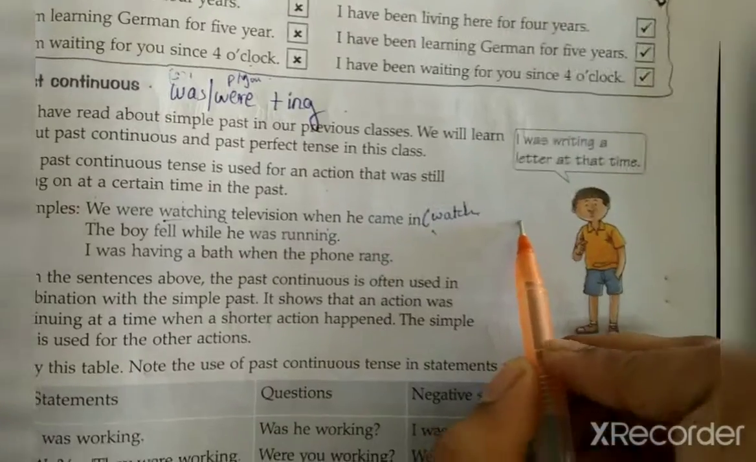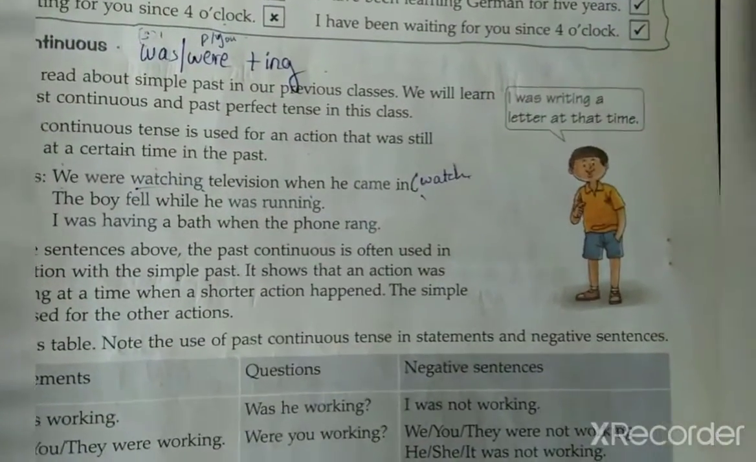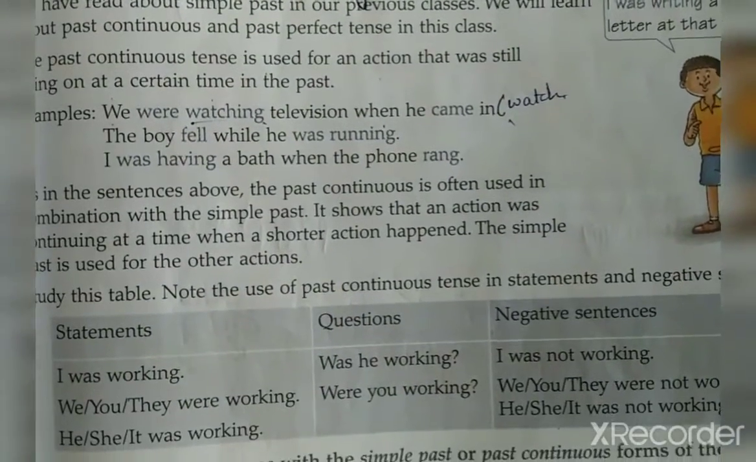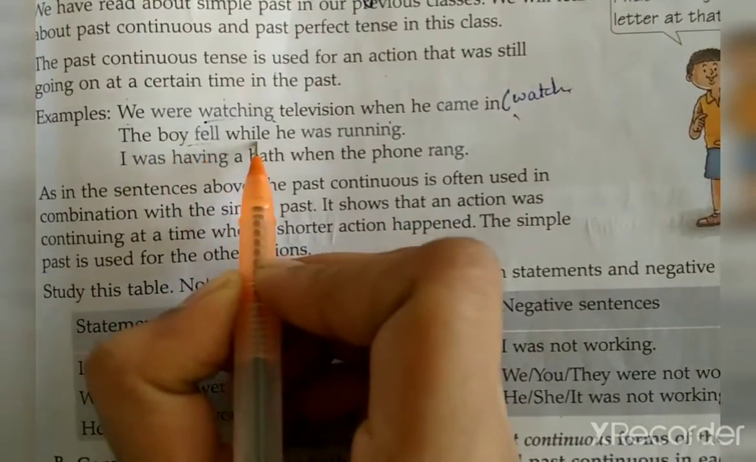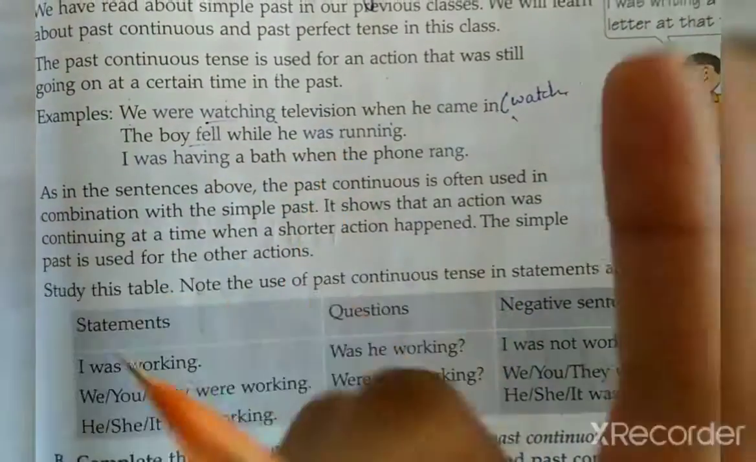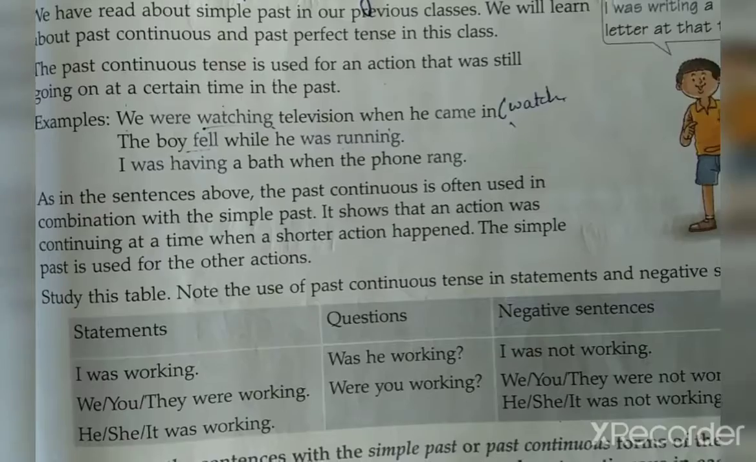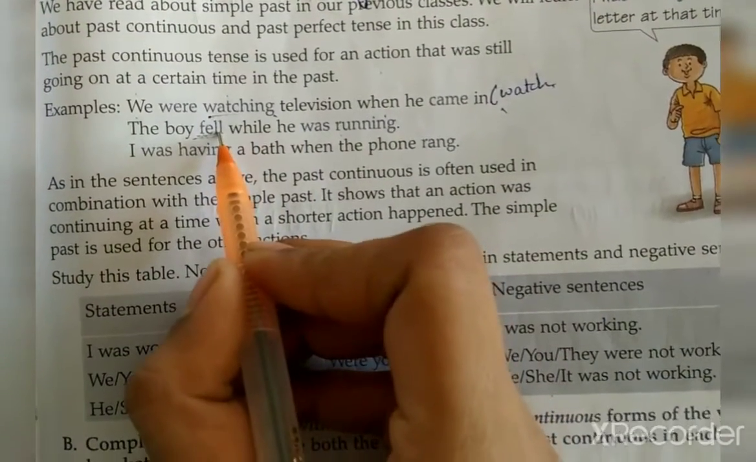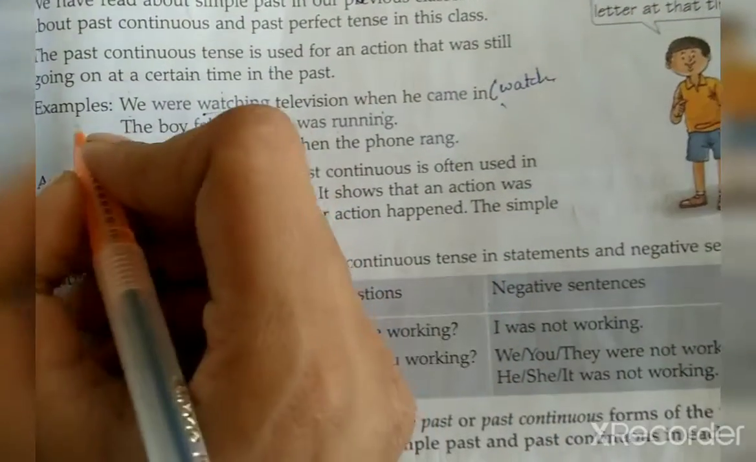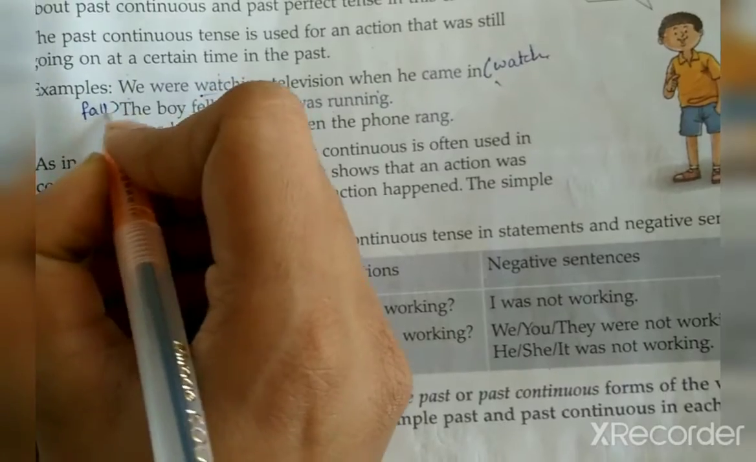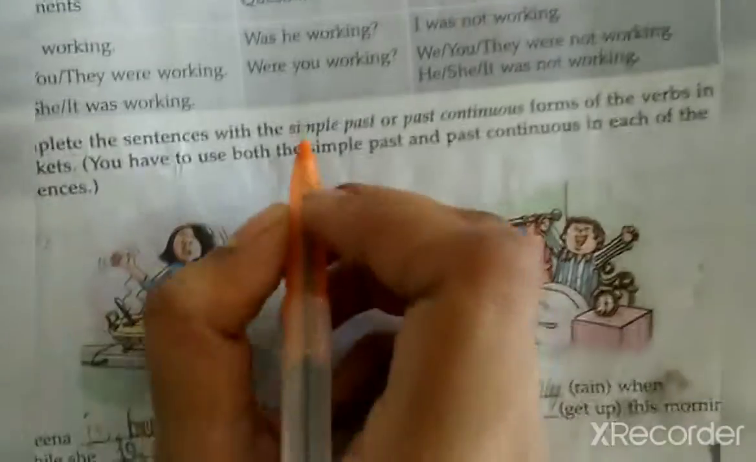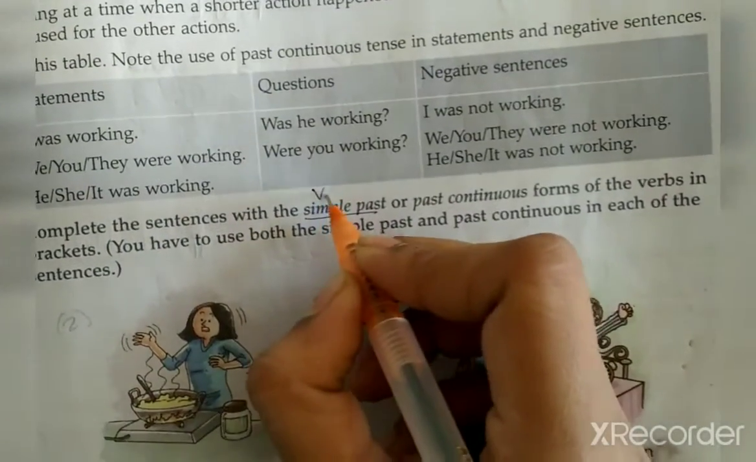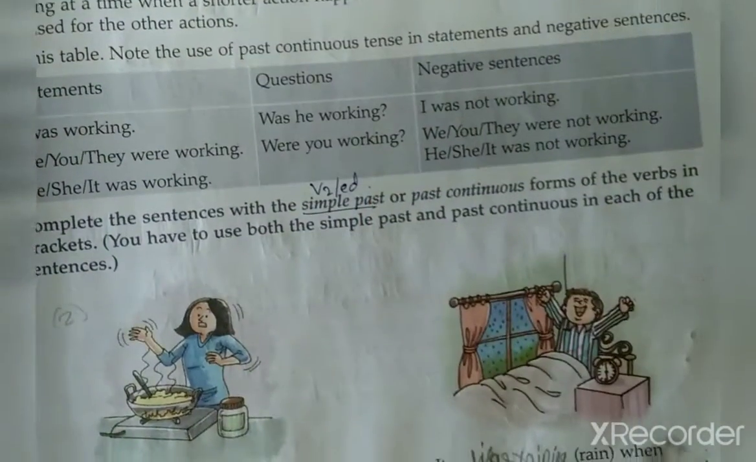Now you also have simple past over here. Simple past, it means at that particular time that action already happened. Okay. So if you see, the boy fell while he was running. So when he was running, the boy already fell. Right? So fell is the past tense of fall. So in simple past, you are only going to use V2 or ED form.